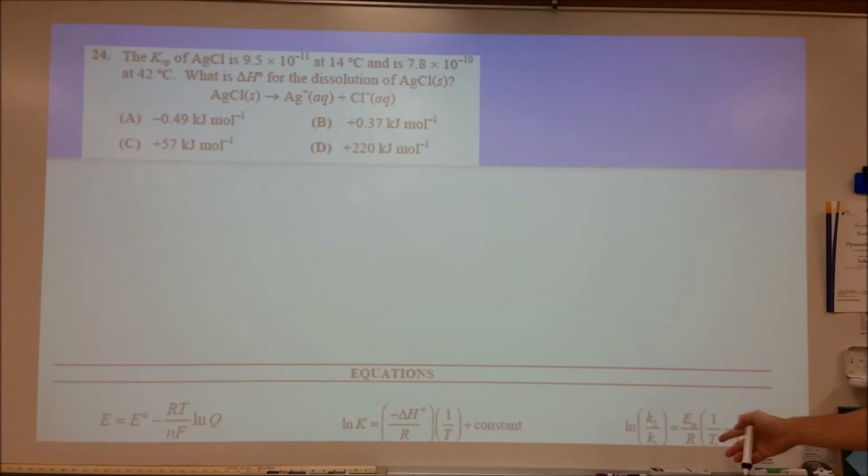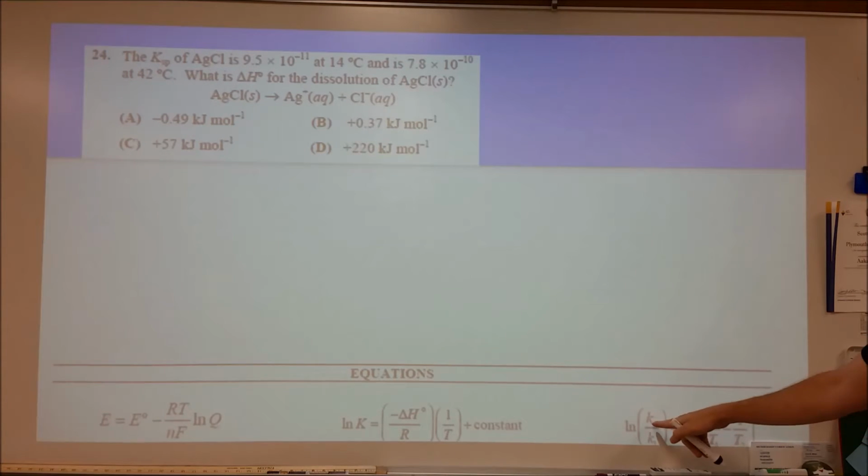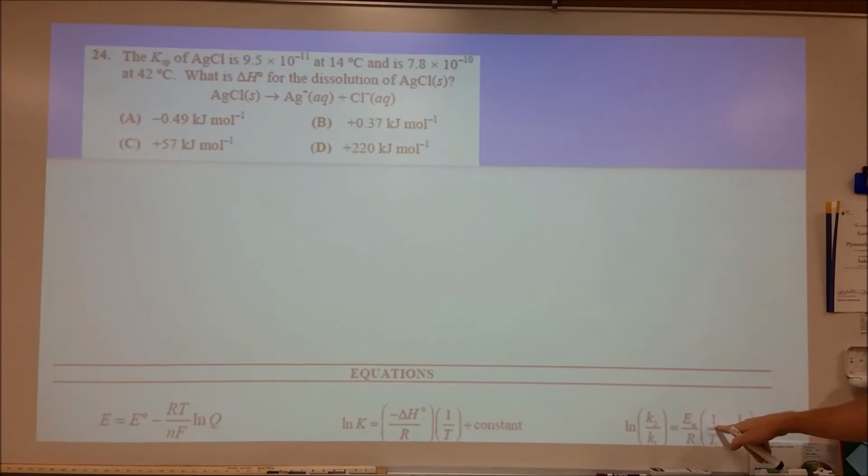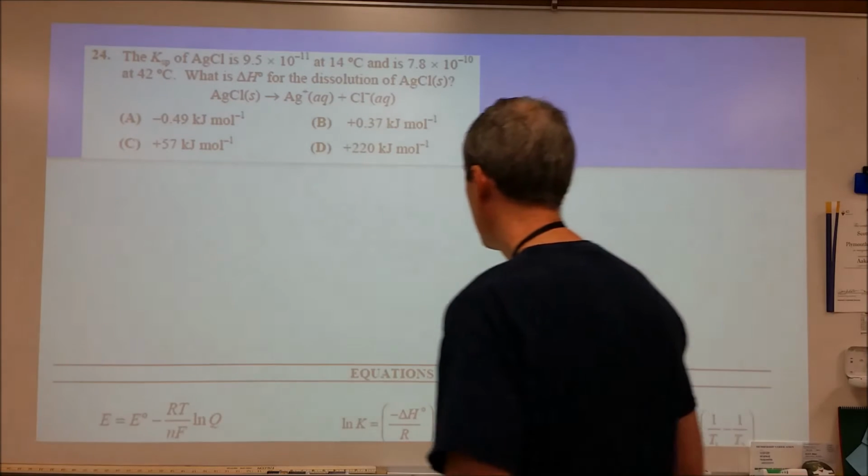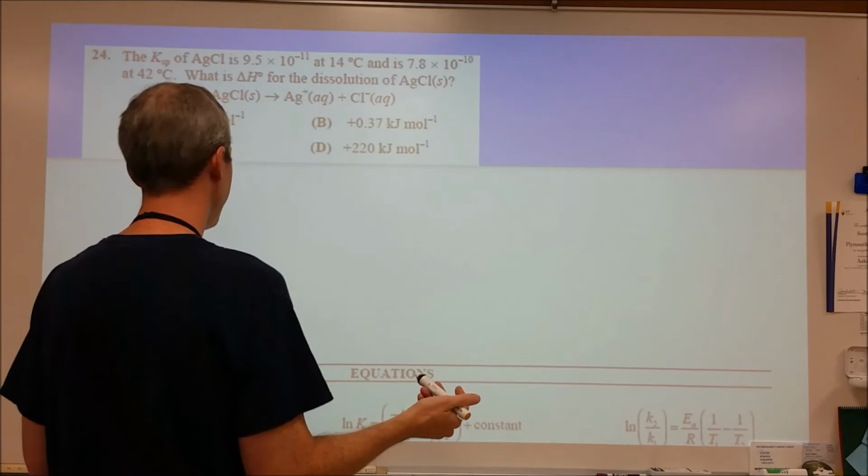Now, I write mine a little differently. They have K2 over K1, T1 minus T2. I write the opposite. I write K2 over K1, and then 1 over T2 minus 1 over T1, but I add a negative sign in there. So that's how I set that up. But you can keep that as is. It'll work out mathematically the exact same.